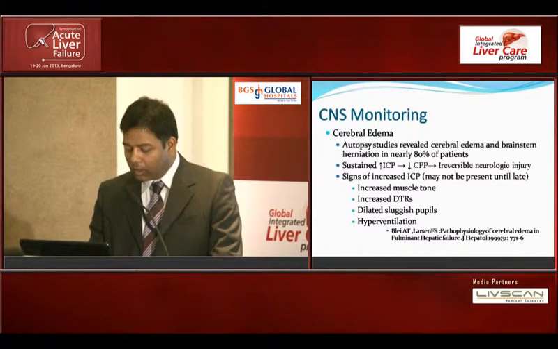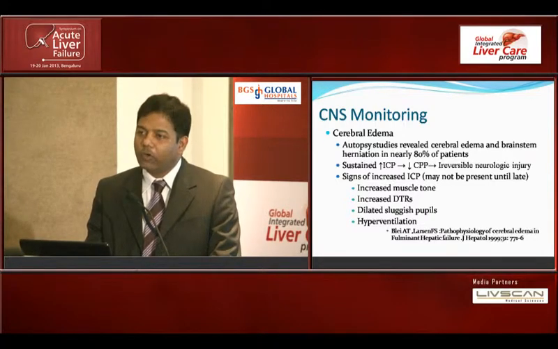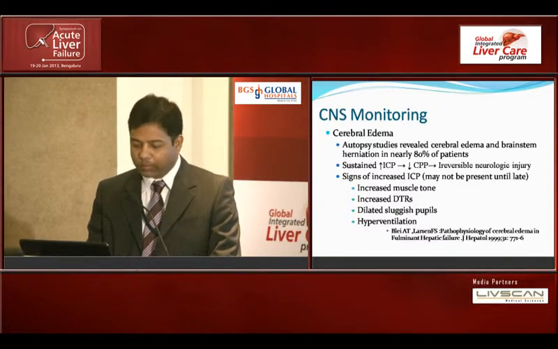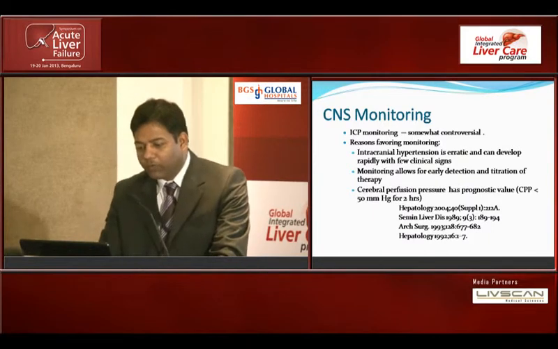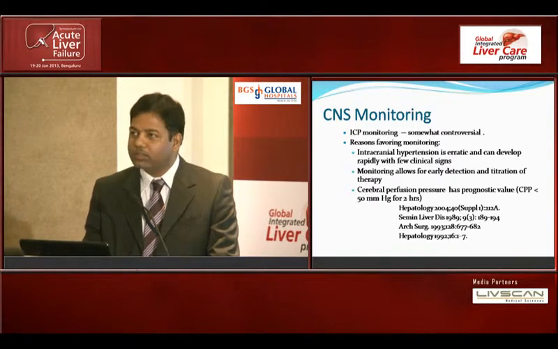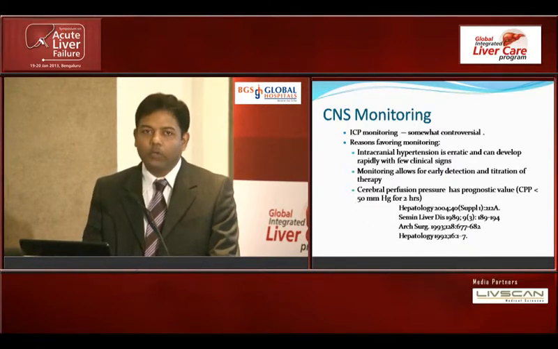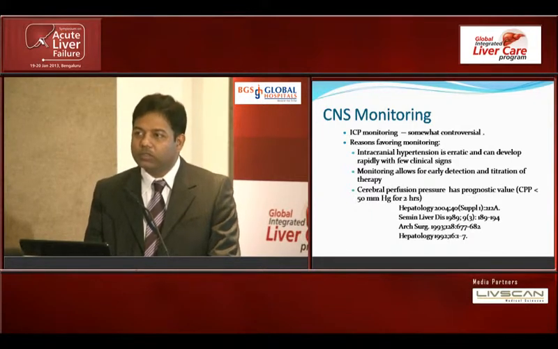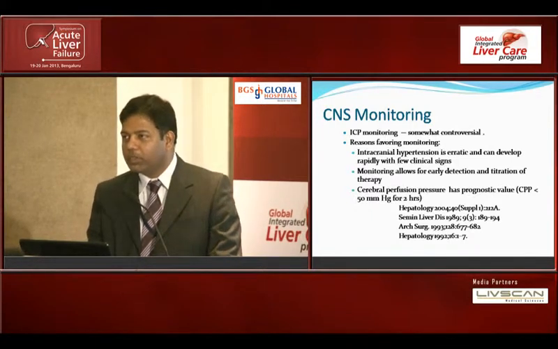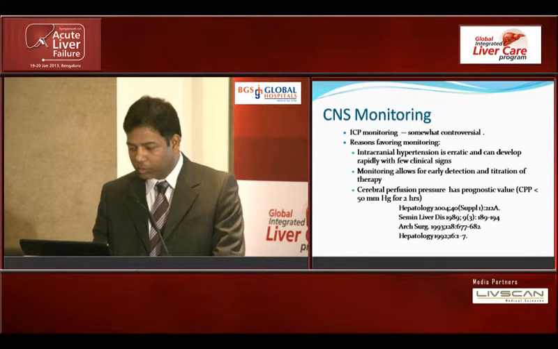So we have to rely on various techniques to monitor the cerebral functions, and one of the most common is ICP monitoring. The role of ICP monitoring is also somewhat considered controversial. There are studies which have shown that among ALF patients monitored with an ICP monitor in situ and those without, they did not find any significant difference in mortality.